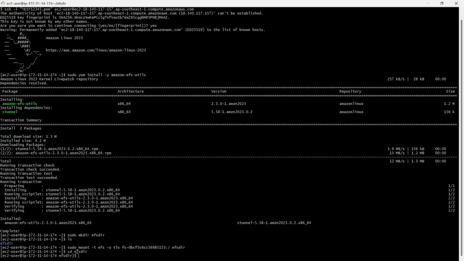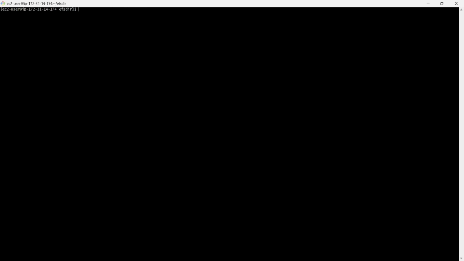So right now we are in the EFS directory, which is already created. I want to create two to three files here. How do we create files in our directory? We already know the touch command. By using the touch command, we have to create one file.